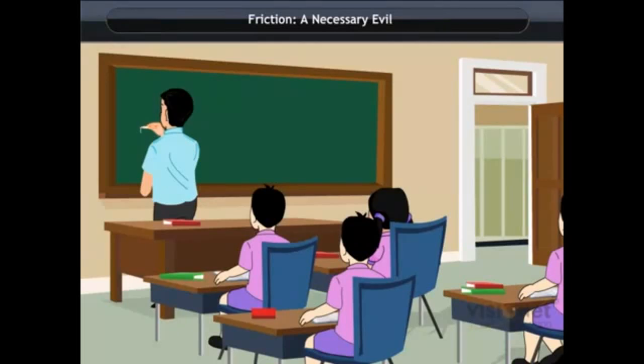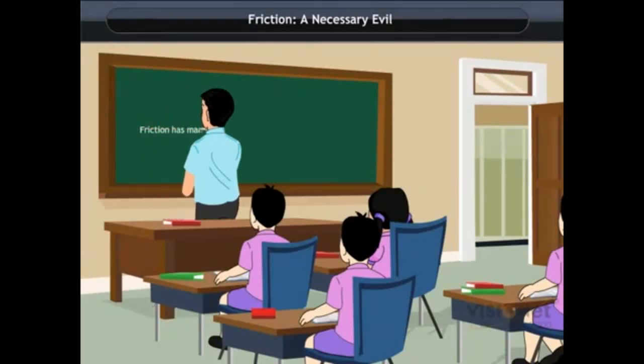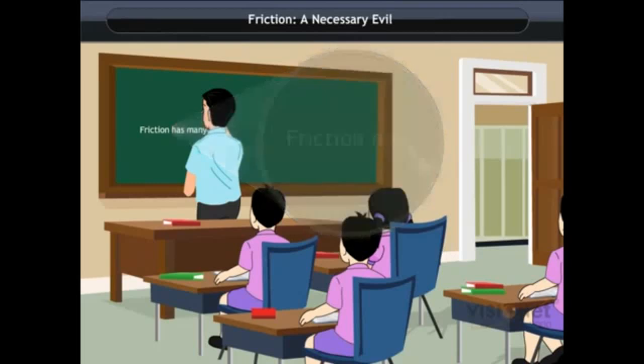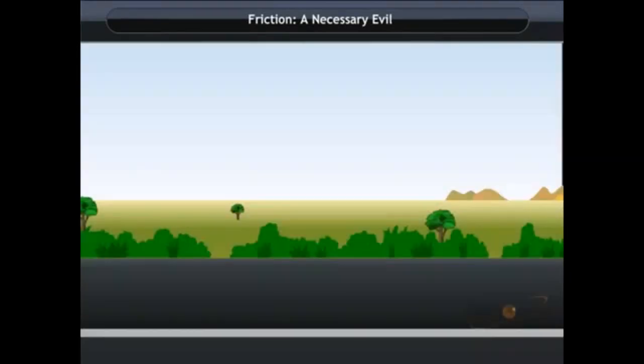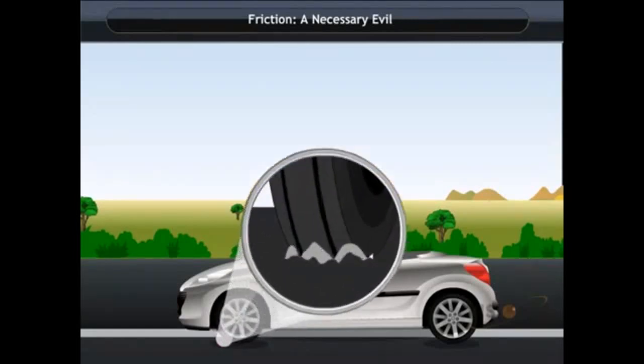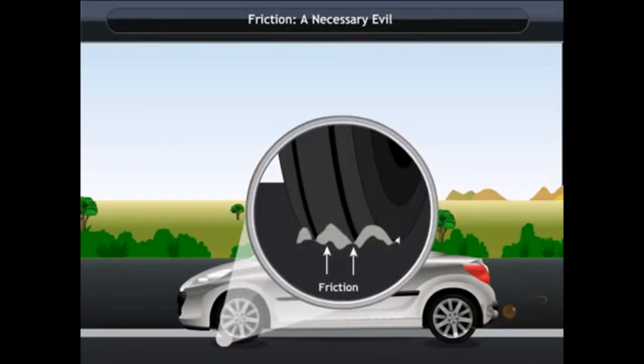Friction helps us writing with a pen, pencil or chalk. As we write with a chalk on the board, the rough surface of the board rubs off the chalk particles which stick to the board. Friction helps the things to come to a stop. Without friction, no vehicle can stop on the road.